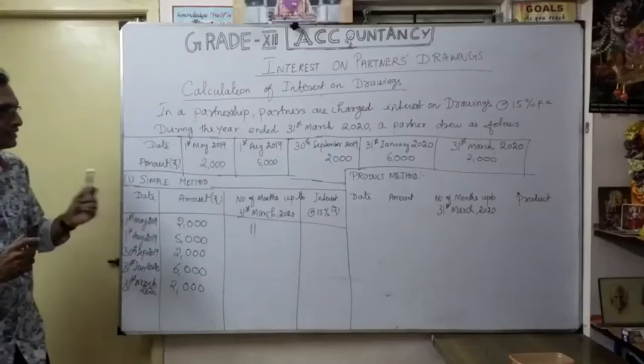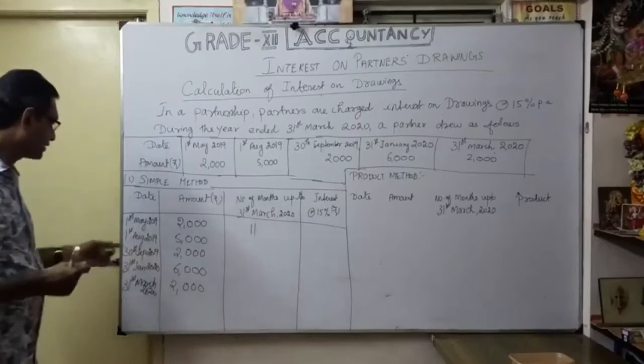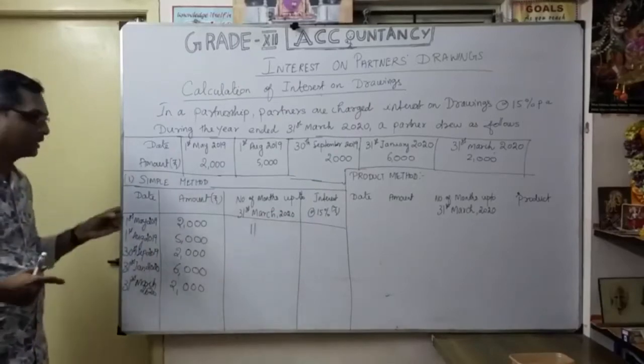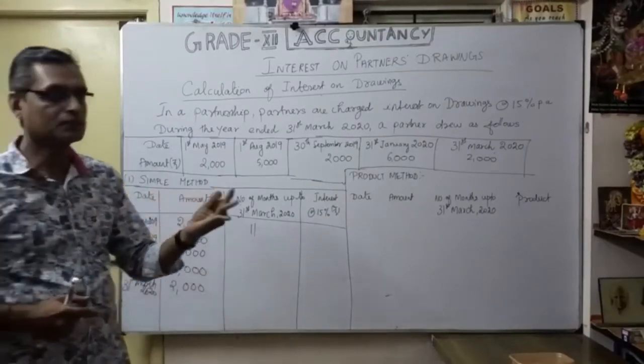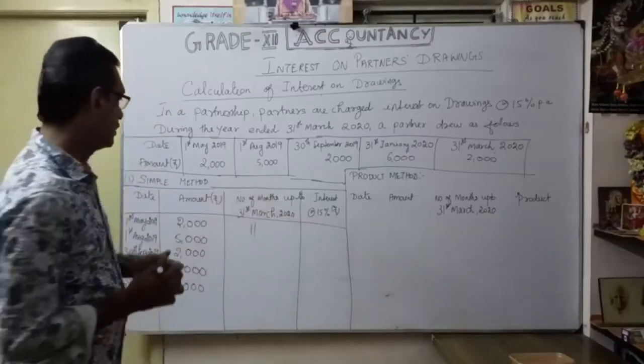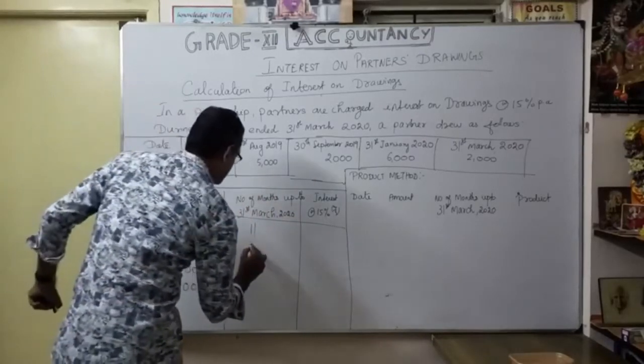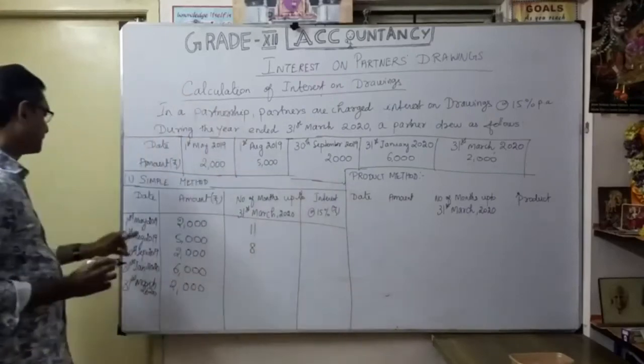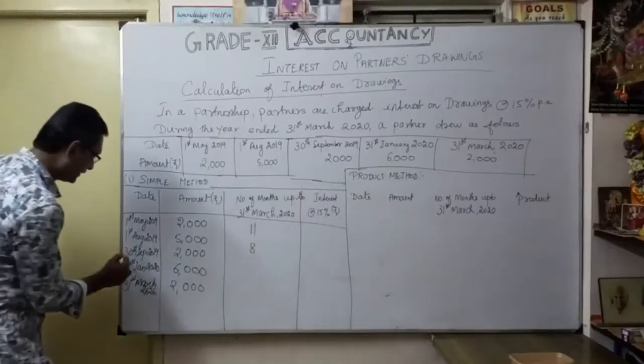Now 1st August 2019. How many months? We are going to count 1st August: August, September, October, November, December, January, February, March. So 8 months. Thereafter 30th September, see the date.